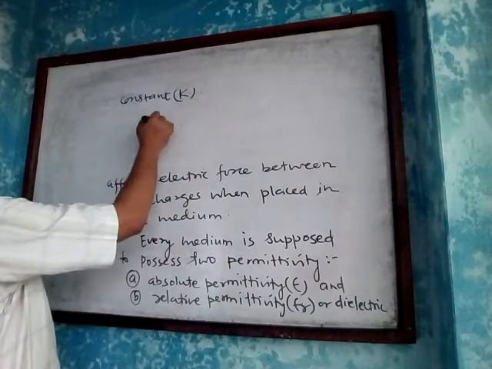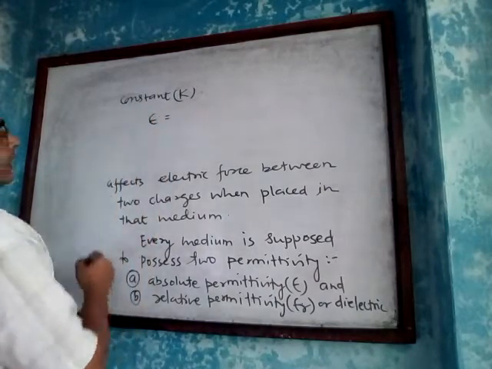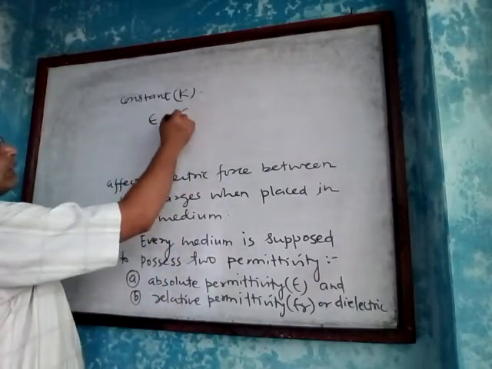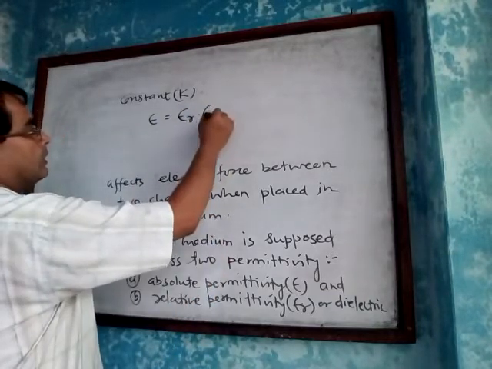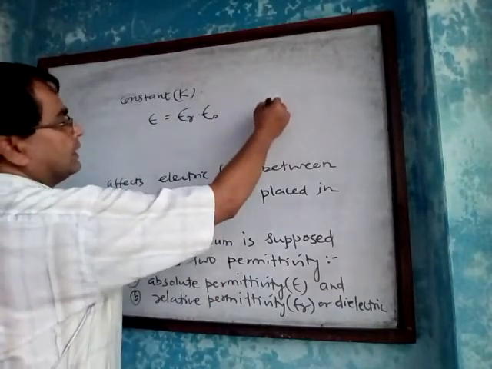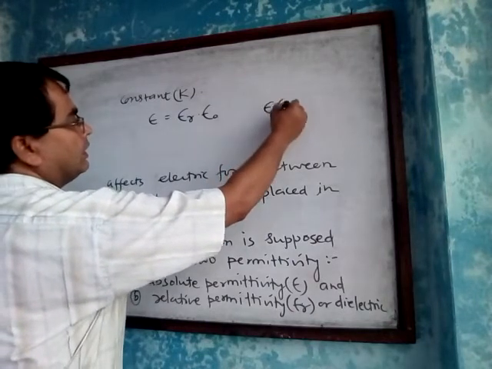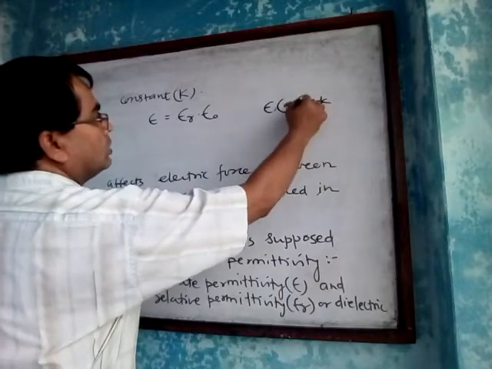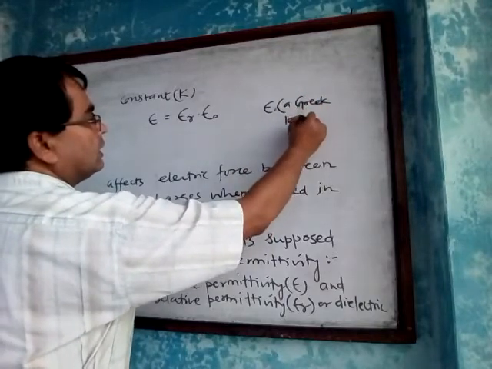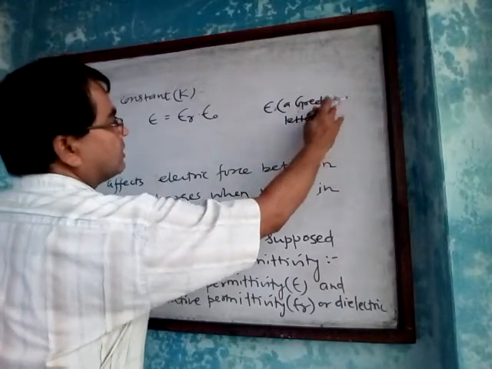Absolute permittivity is equal to the product of relative permittivity and the permittivity of free space. This is the Greek letter epsilon.